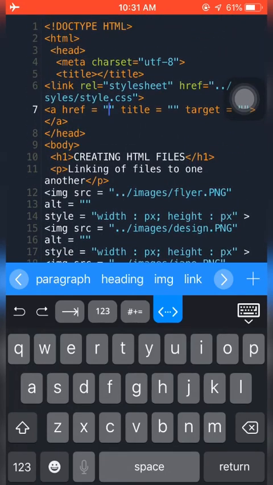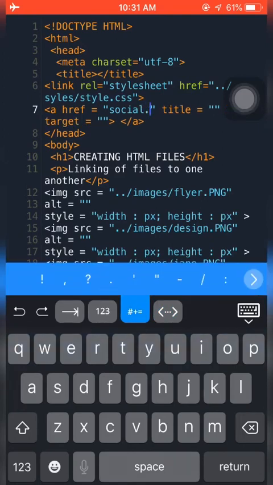We don't have to go outside any folder, in this case HTML, and we don't have to go inside of any HTML folder because we are already inside of it. Is that not clear? That's it. So we just have to write the name. This, in this case, is social.html.